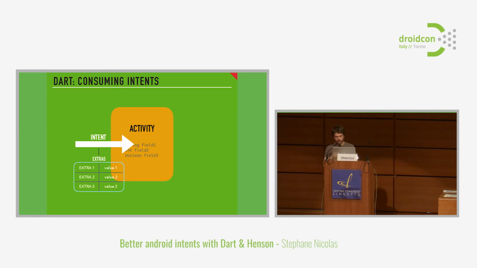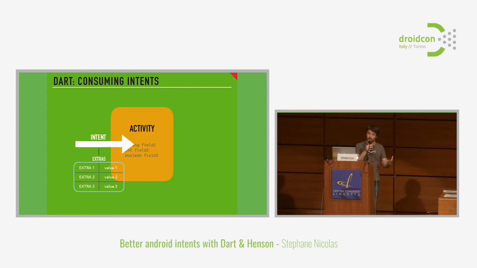So we receive this intent, and this intent will contain extras. Basically, extras are passed as a bundle in Android, and a bundle is just a basic hash map, some key-value pairs. Hash maps are great. I think it's probably the most used data structure in all of IT, but they have a huge inconvenience.